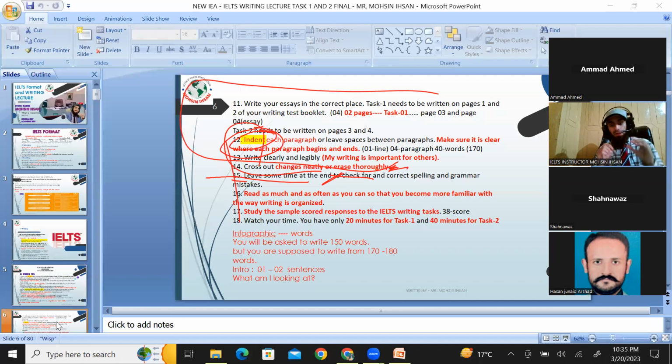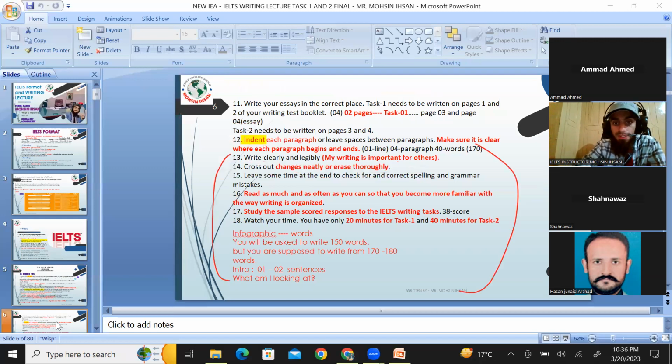Another thing, you close the previous paragraph before starting the next one. The previous one should be completed with the closing sentence. What? The closing sentence should prepare the reader's mind, the examiner's mind, that I am now jumping to the next paragraph, and it should indicate a message to the examiner that I am done with the previous paragraph. Right? The whole idea is shared, and now I am jumping to the next paragraph. This shows your communication and also the structure. Next, you can see some easy points.